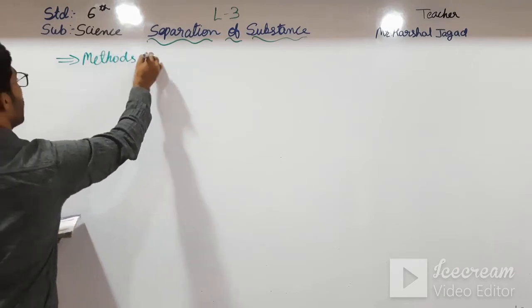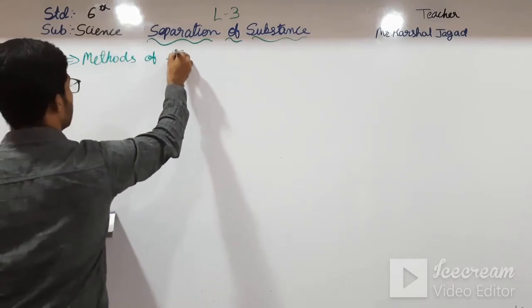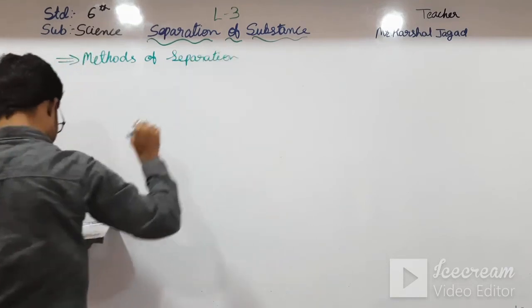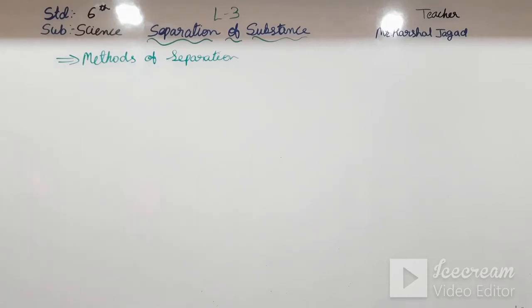Methods of separation. Okay students, methods of separation. The first method of separation is threshing, then winnowing, then hand picking, then sieving. Okay students, then sedimentation, decantation, filtration, evaporation, condensation, solution and solubility, and saturated solution.